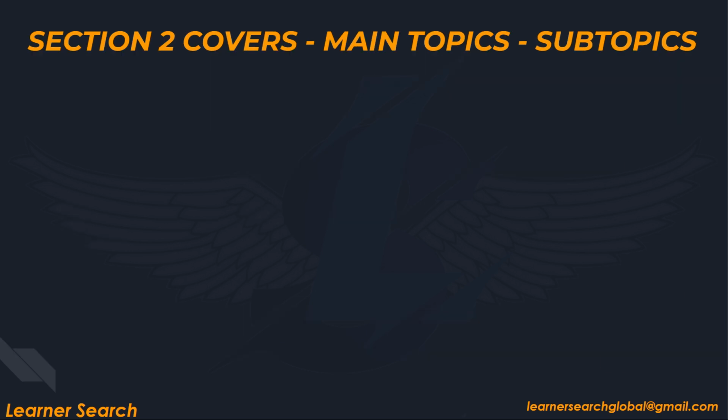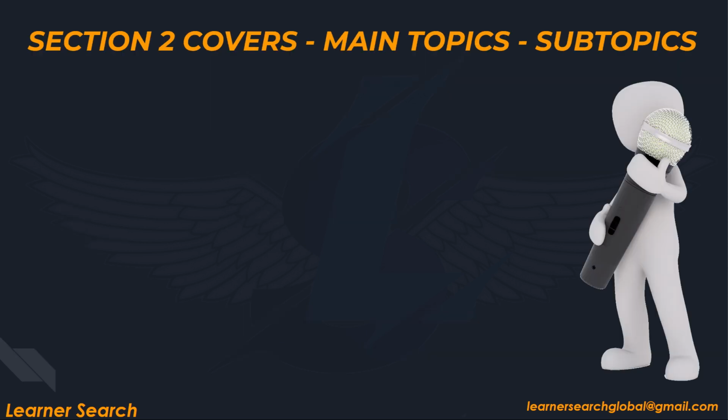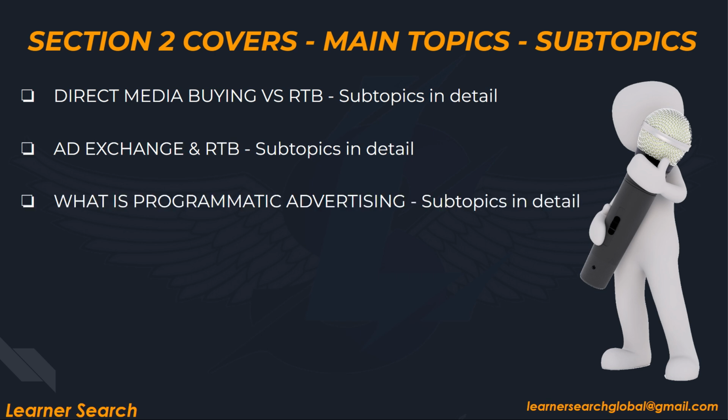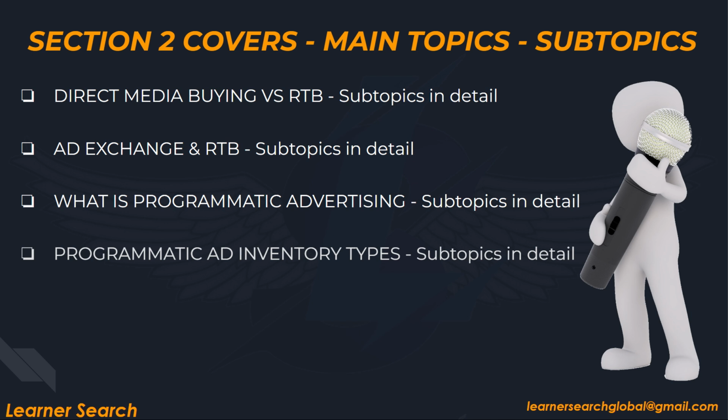Now let's take a glance at the topics we will be covering in this section 2. Comparison between direct media buying and real-time bidding with detailed subtopics. Understanding ad exchange and RTB. Explaining programmatic advertising, various methods of buying and selling inventory, and targeting concepts.